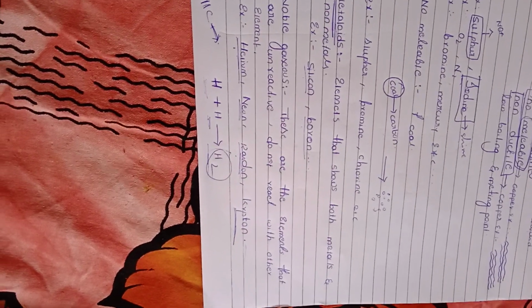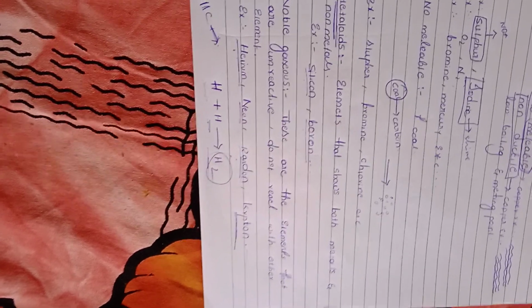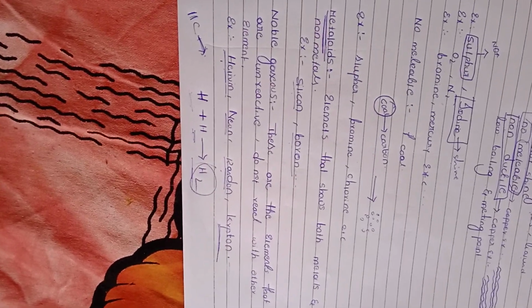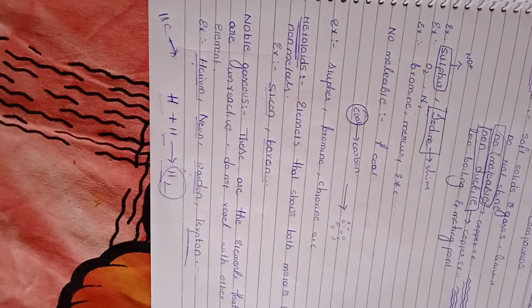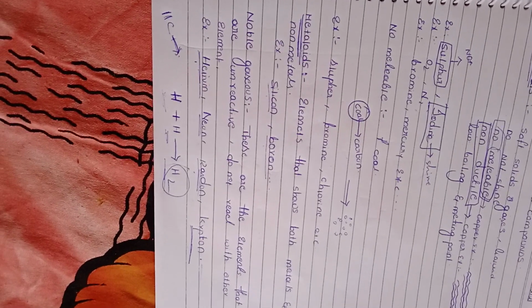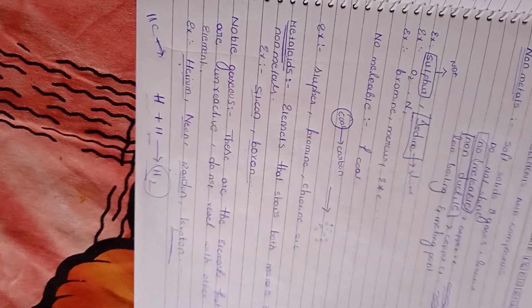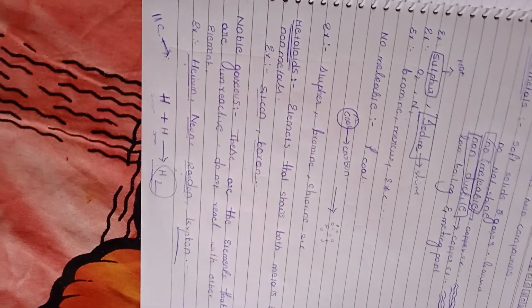This is all about the elements, and these elements are classified into four groups: metals, non-metals, metalloids and noble gases. Got it.